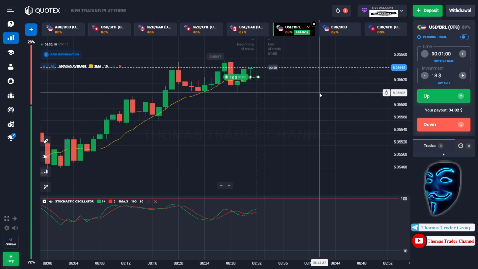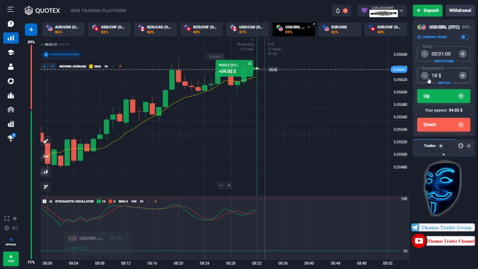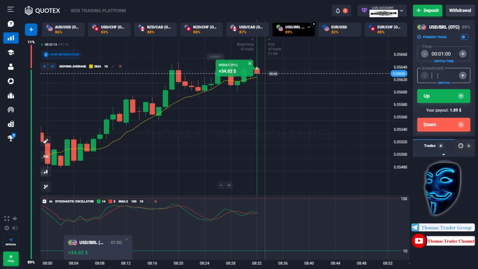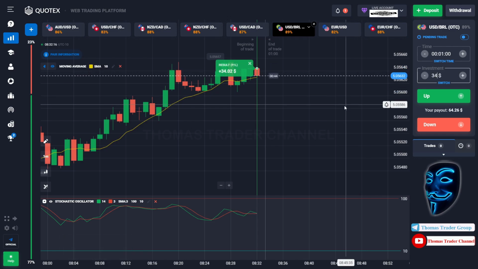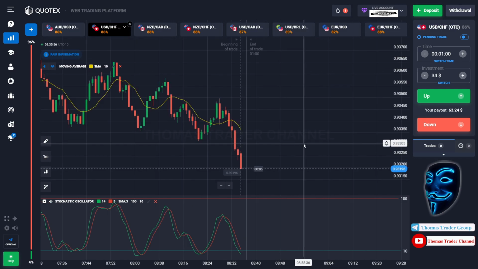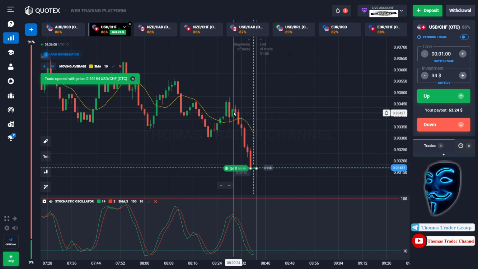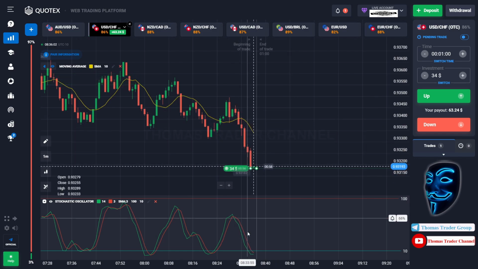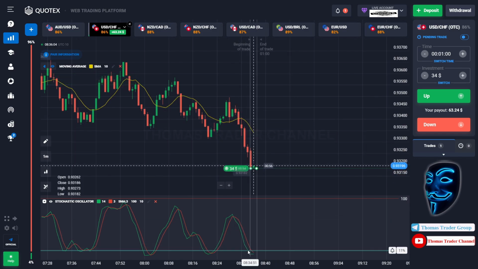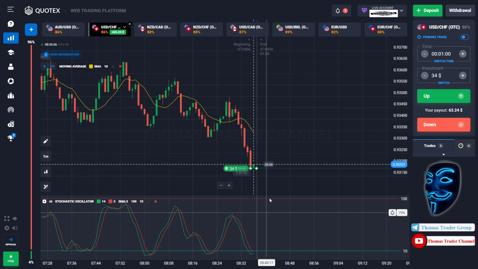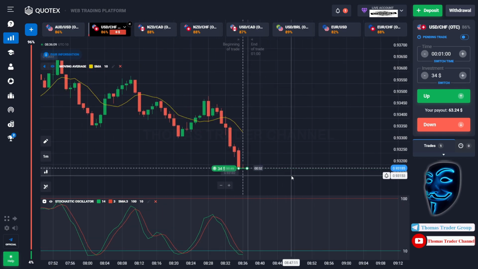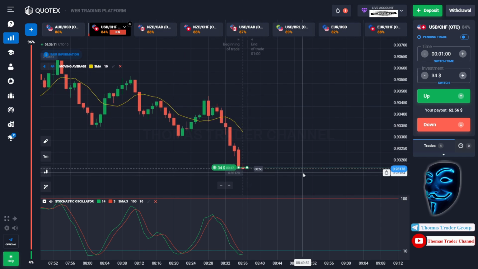We made a right decision over here. We made a profit of $34. Let's change our investment into $34 and let's find the other market. Over here we can open buy for 1 minute. As you can see, the market is going bearish and the market has already touched the oversold area. When the market touches the oversold area, it will make a rebound. Let's prove it and let's wait till the end of our trade.